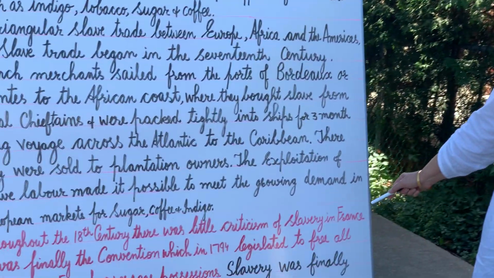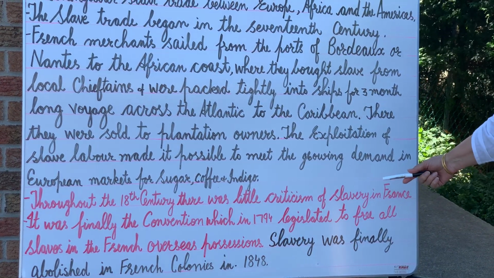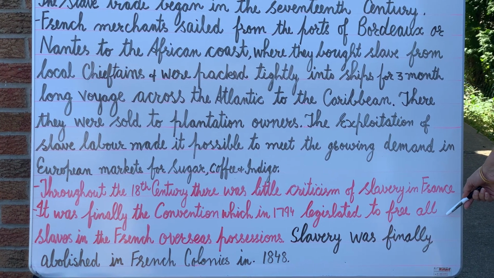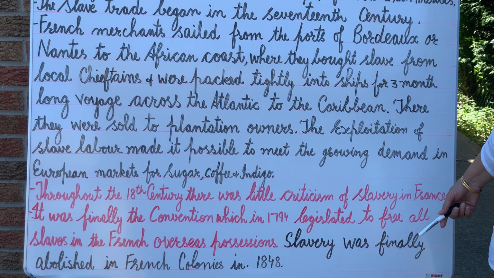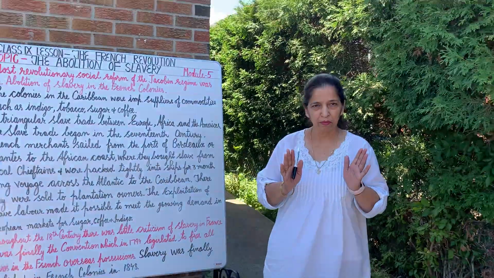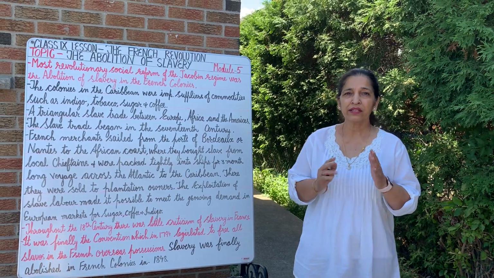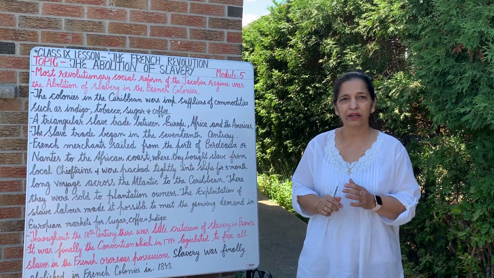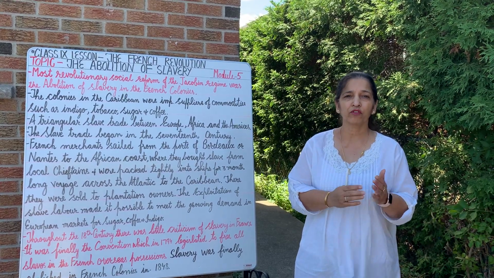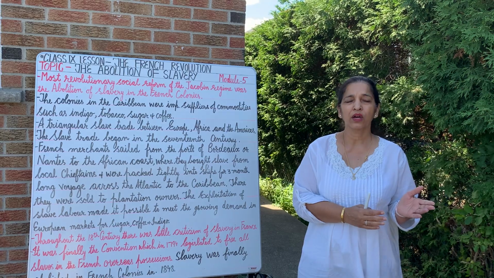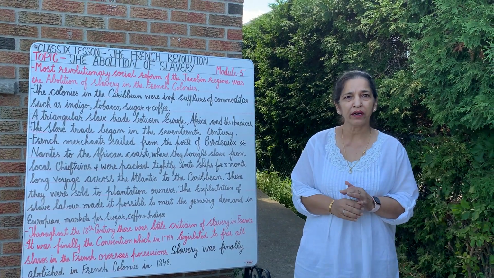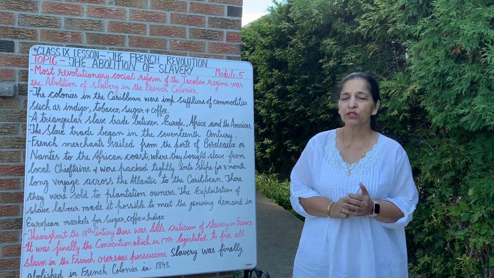It was finally the Convention which, in 1794, legislated to free all the slaves in the French overseas possessions. Why was it not done before? Because the National Assembly, which was comprised of rich people and big businessmen, had debates over it, but they were not interested because of the fear of opposition from this wealthy business class, whose trade depended on the flourishing slave trade. So no law was passed.